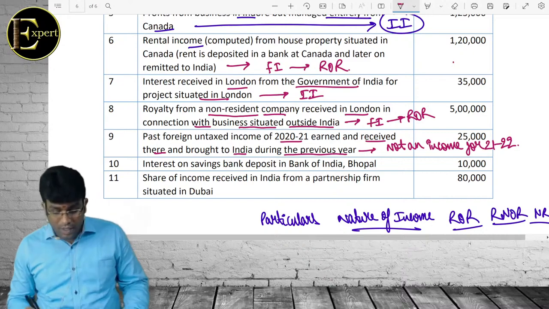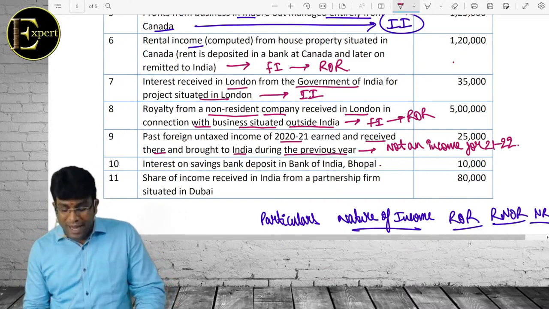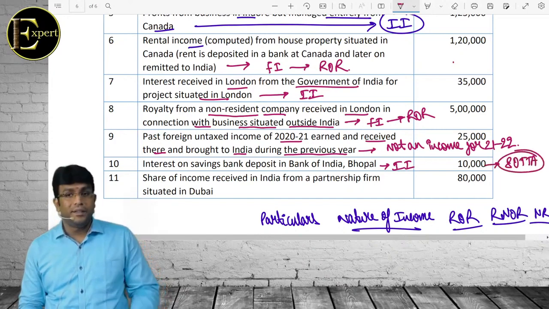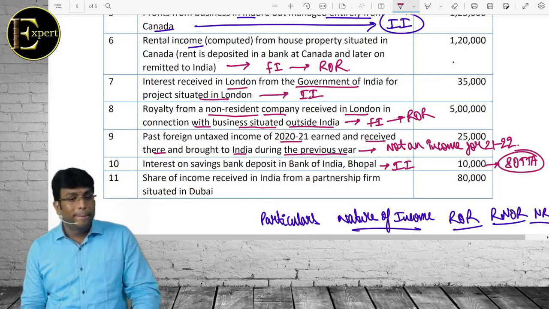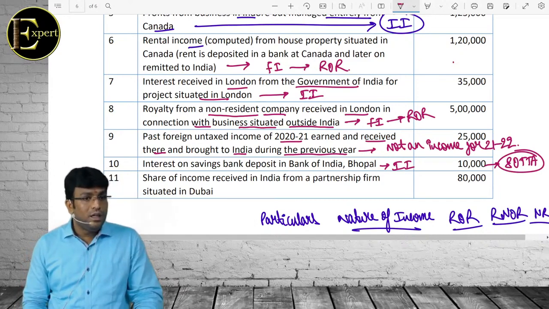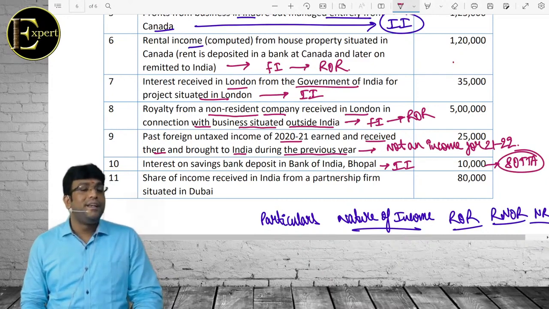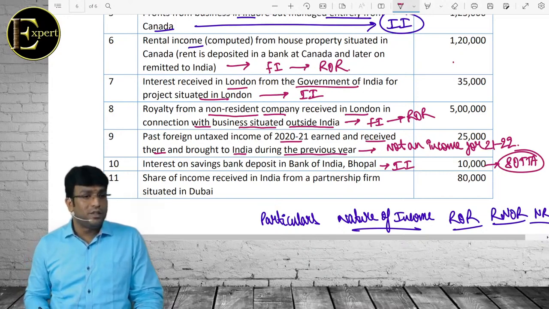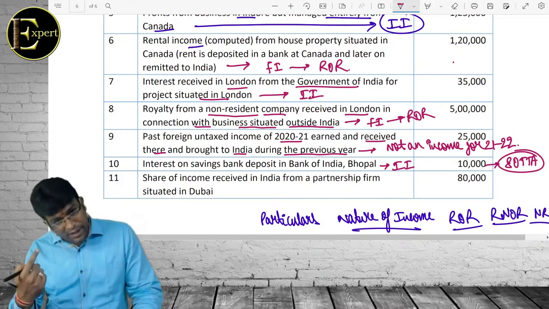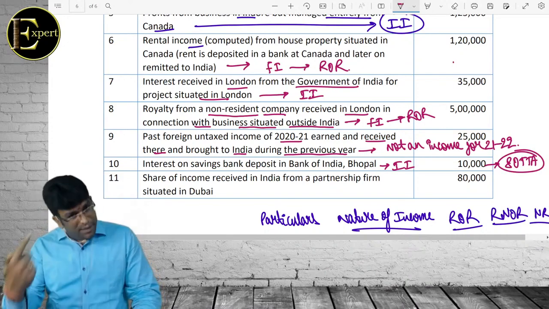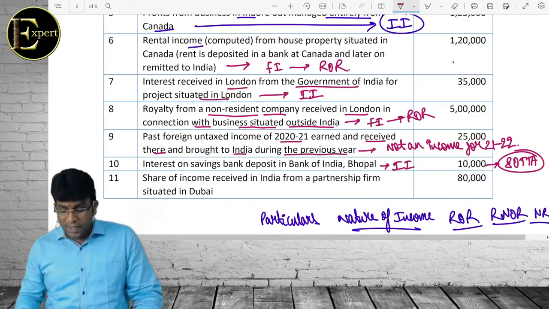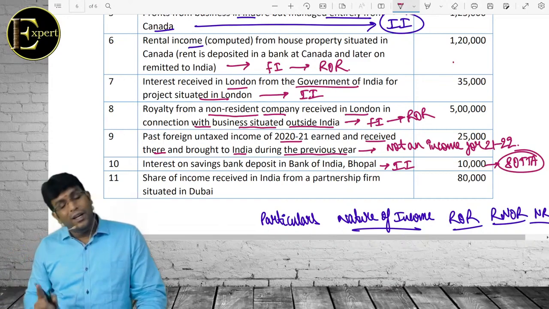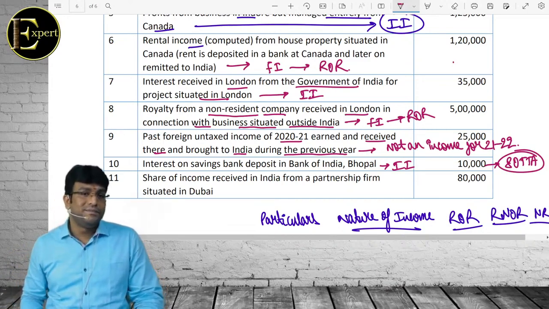Excellent. Interest on savings bank deposit in Bank of India, Bhopal. Indian income, but please don't forget to take 80TTA. Clear? 80TTA is basically for interest on savings bank account. Whatever interest you get or 10,000, whichever is lower, we take as deduction. It first shows as income and then we also take deduction. If it is 12,000, 12,000 goes in income and only 10,000 in deduction. If it is 8,000, 8,000 goes in income and 8,000 in deduction.